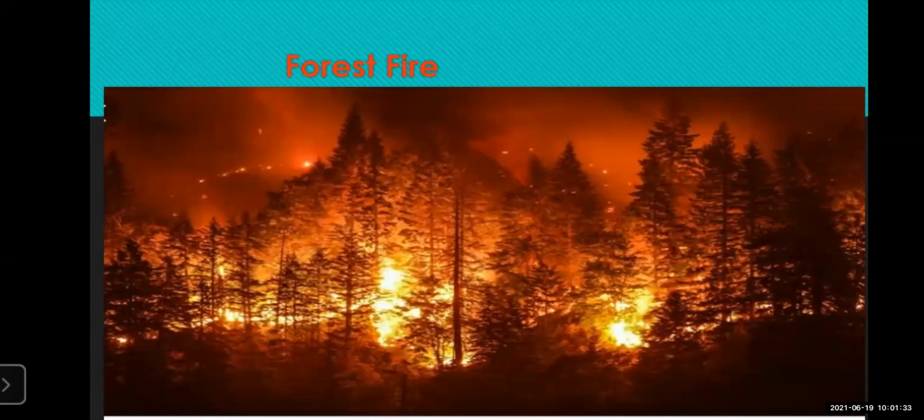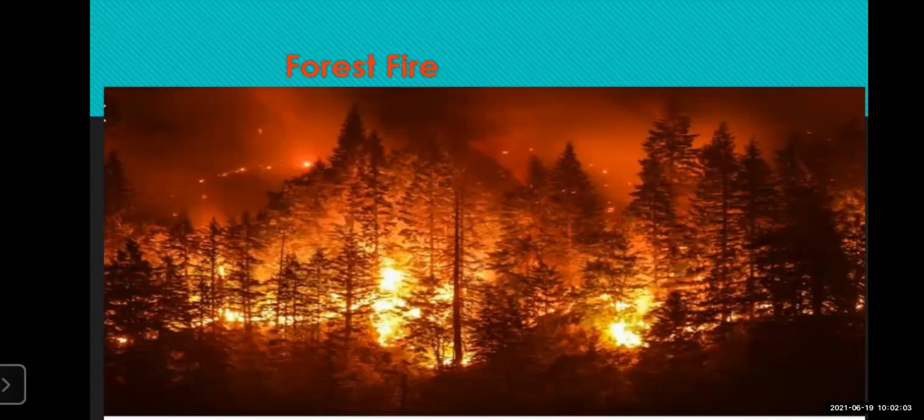These are uncontrollable fires which take place where there is a lot of vegetation. That means forest, a dense forest. So this is an uncontrollable fire which cannot be controlled. Now a controllable fire, when it bursts out, you can pour water on it and you can put it off. But this is the fire which is out of control.